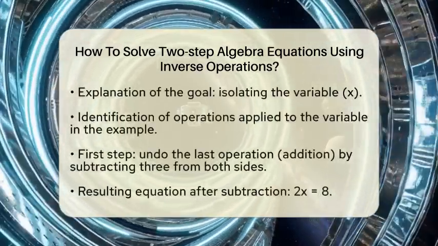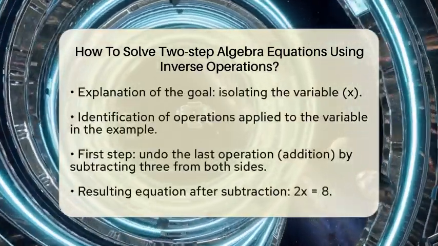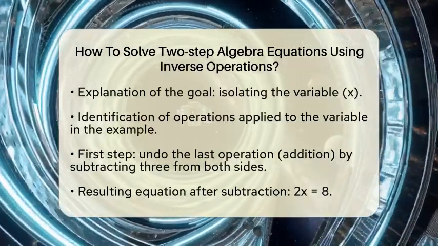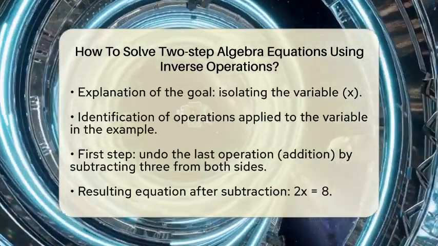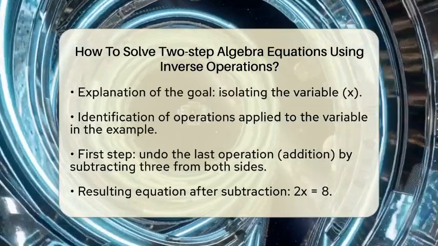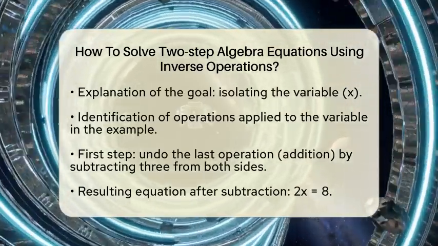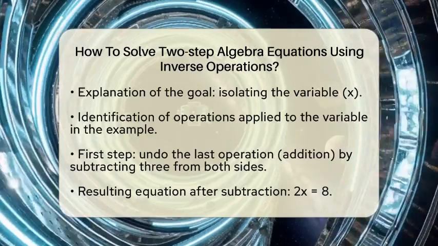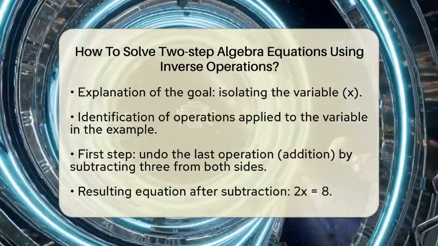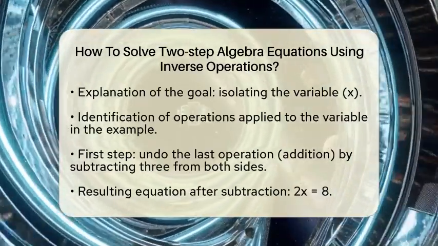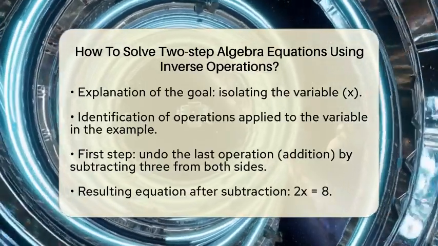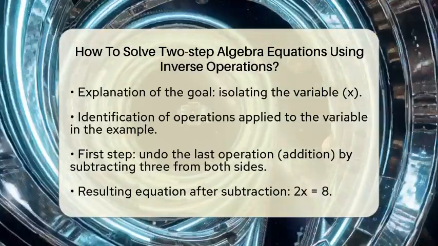To start solving, we need to identify the operations applied to the variable. In our example, x is first multiplied by 2 and then 3 is added. To isolate x, we will undo these operations in reverse order. The first step is to undo the last operation, which is addition in this case. We do this by subtracting 3 from both sides of the equation.